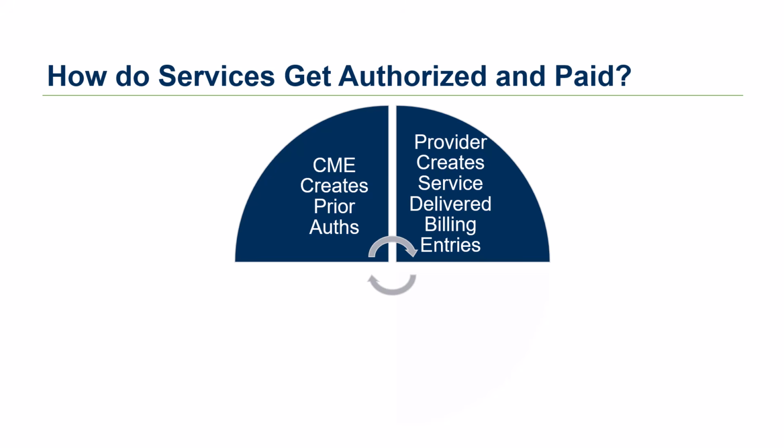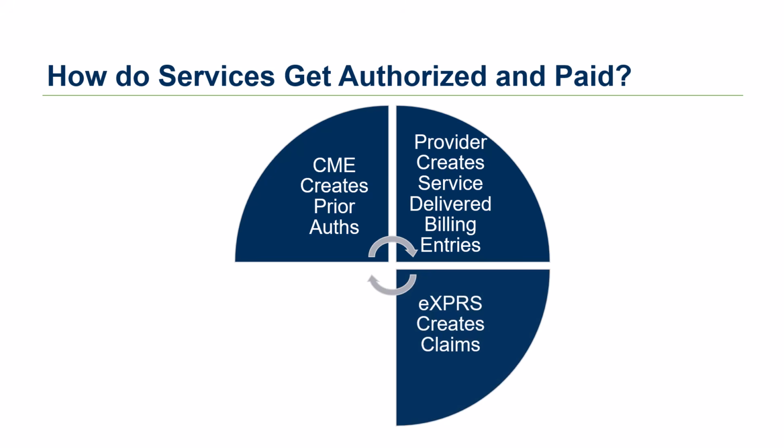Once they're created, service delivered billing entries go through different statuses, and eventually most go to approved status. Express automatically looks through the system for approved service delivered billing entries and puts those into claims for payment. Claim creation occurs at different times for different types of providers.